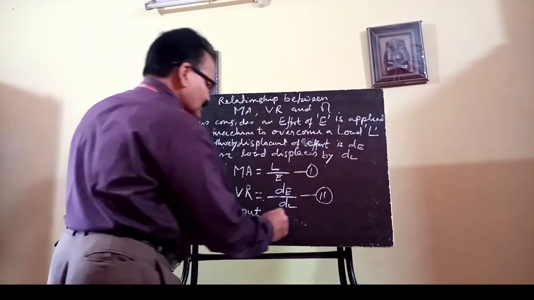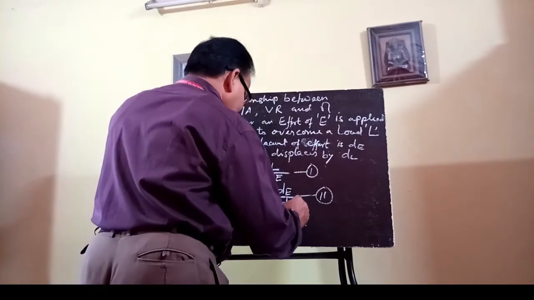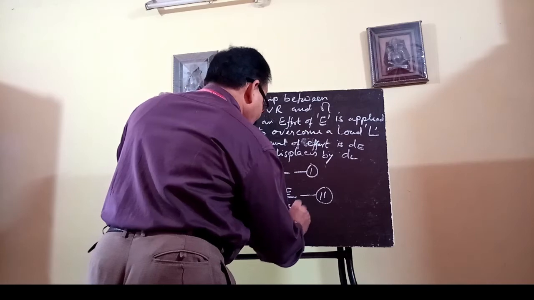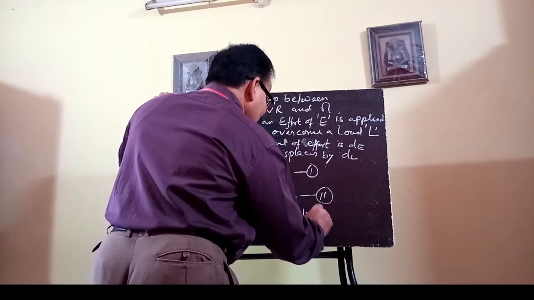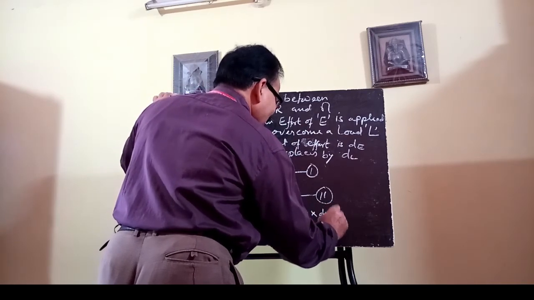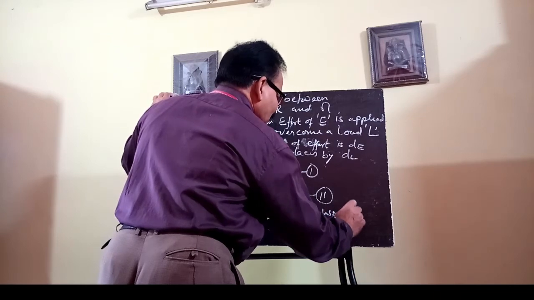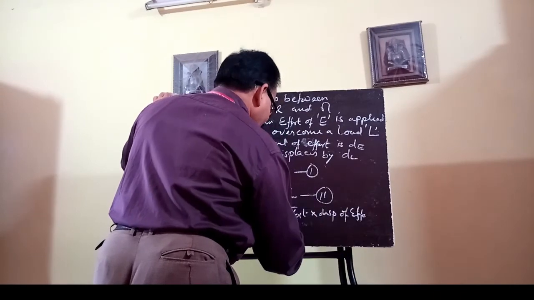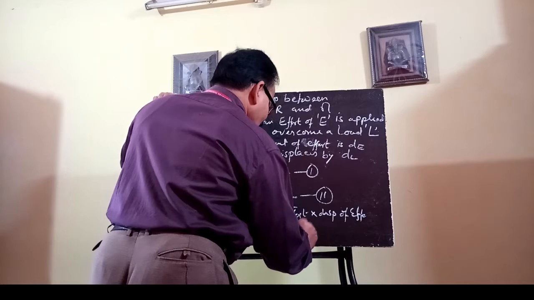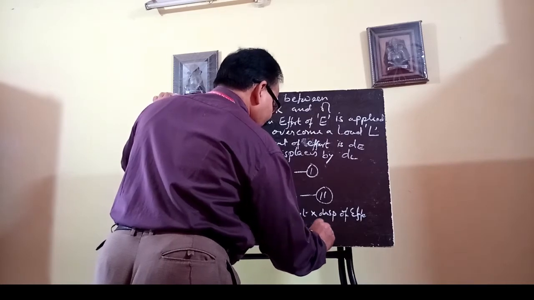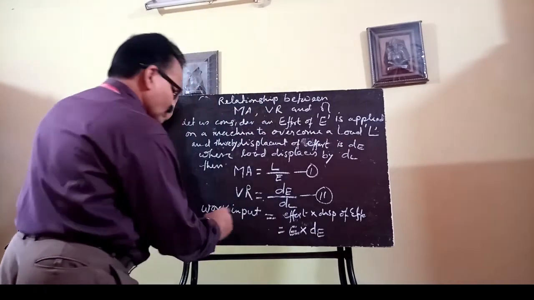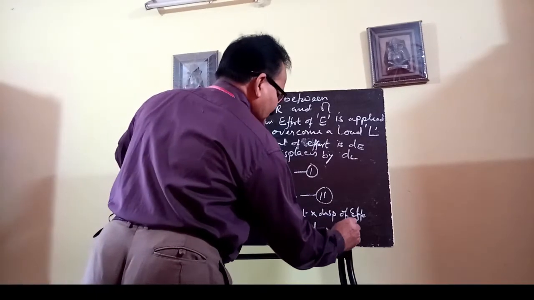Then work input must be equal to effort into displacement of effort, that is your E into dE. This is your work input. Say this is your equation 3.